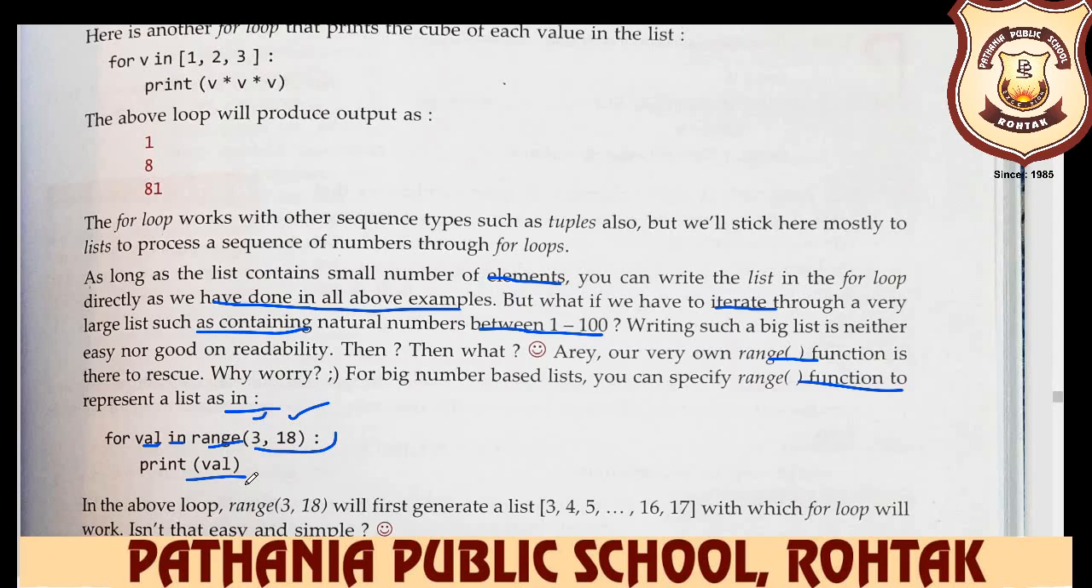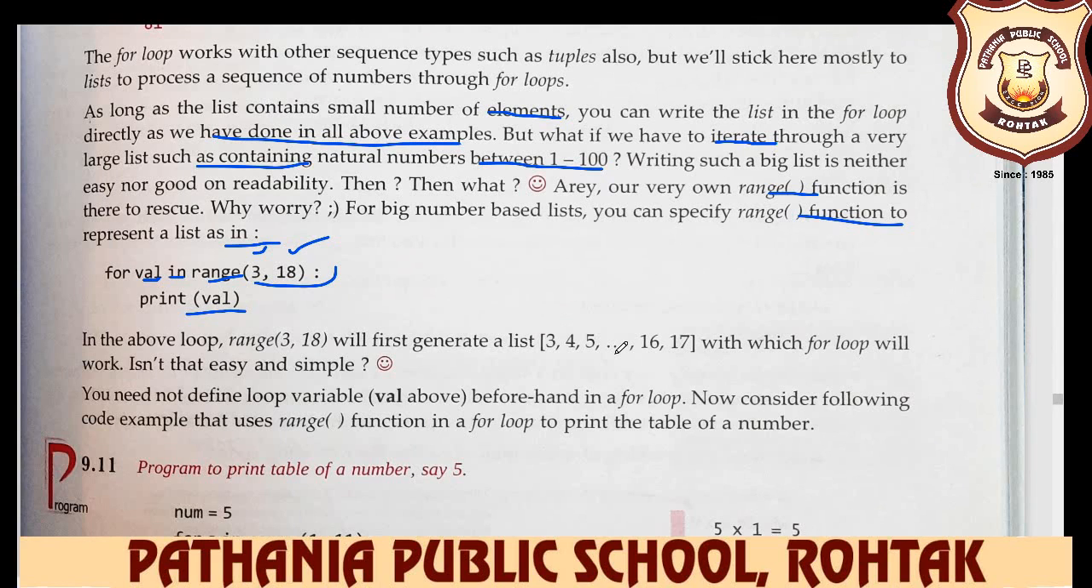In the above loop, range 3 comma 18 will first generate a list 3, 4, 5, 6, up to a maximum of 17. Why a maximum of 17? Because a range function always takes upper minus 1. So the upper is 18, so it takes minus 1, which is 17. With this, the for loop is easy and simple. You need not define the loop variable beforehand in a for loop.